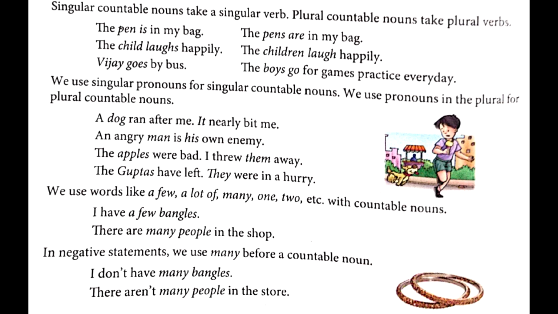Next one. We use words like a few, a lot of, many, one, two, etc. with countable nouns. Students, you have to learn this. A few, a lot of, many, one, two. So the rule is given here only that they are used with countable nouns. Now give an example. Bangles. Bangles everyone can count. Then again, people. Some people who are there nearby you. You can count them. I'm not talking of the whole market. I'm talking about the people who are next to you. Now give an example. Let's see how. I have a few bangles.